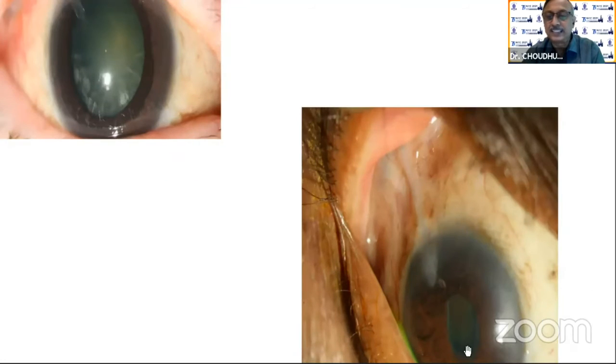You can see the cornea touch and lots of posterior synechiae here after the uveitis is there. So these things happen.